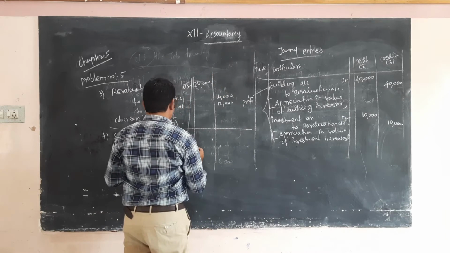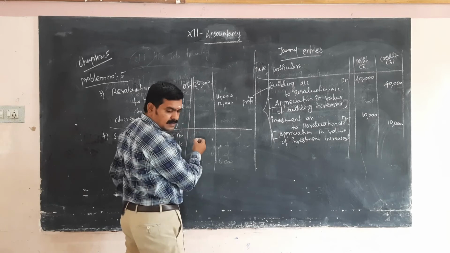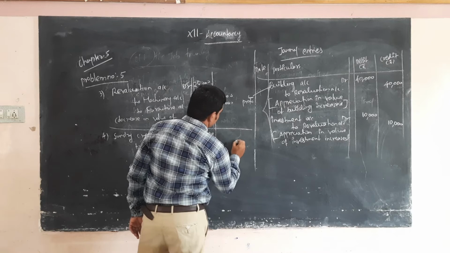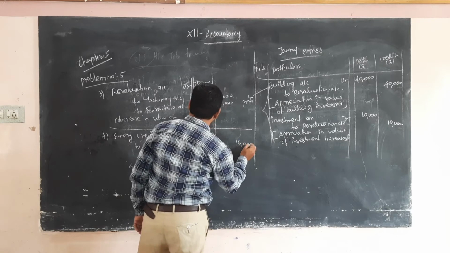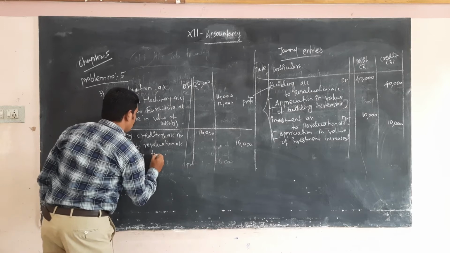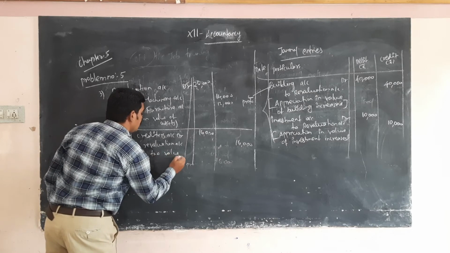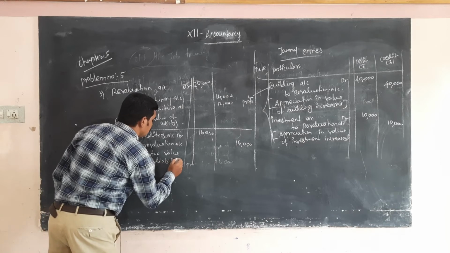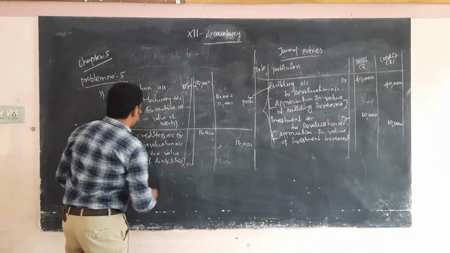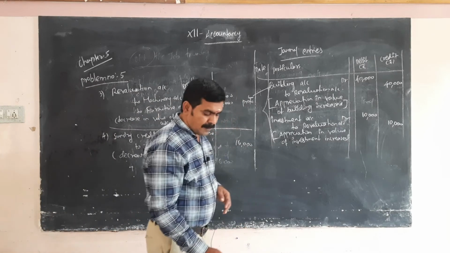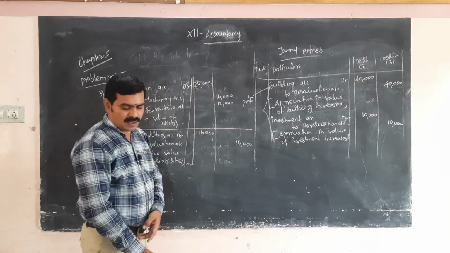Okay, so what is the amount? 16,000. Okay, decrease the value of liabilities, because sundry creditor is one of the liabilities. Okay, so we have only the last entry.